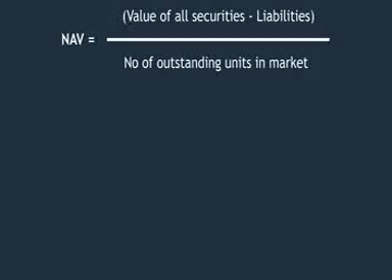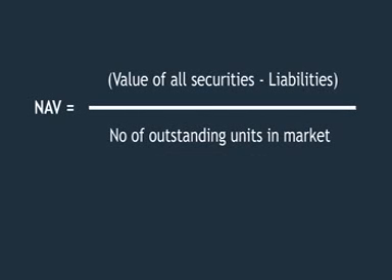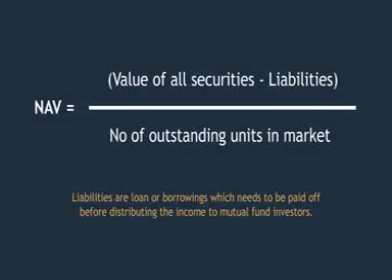So now the NAV of your pizza would be $200 minus $20 divided by 18, which would be equal to $10. Remember, we had borrowed $20, these are liabilities. Liabilities are loans or borrowings which need to be paid off before distributing the income to mutual fund investors.